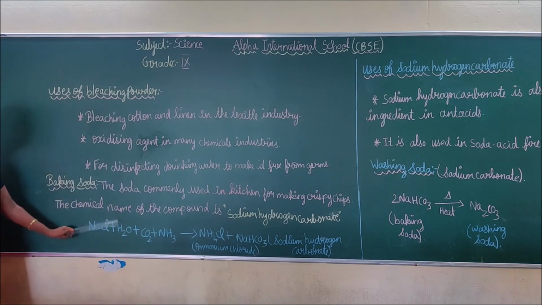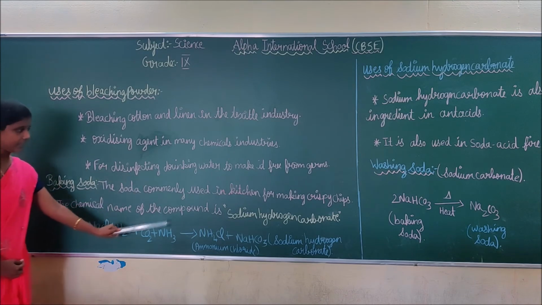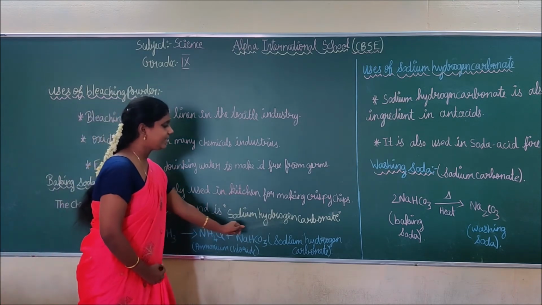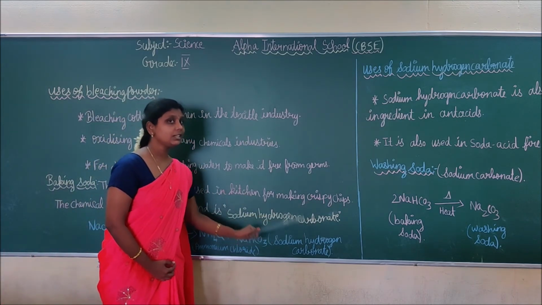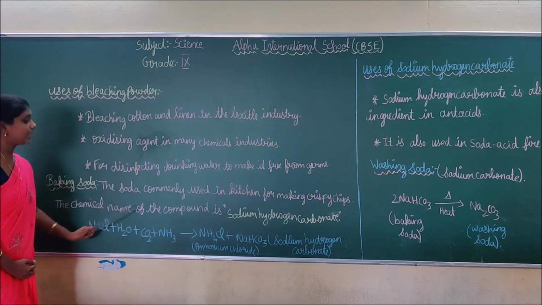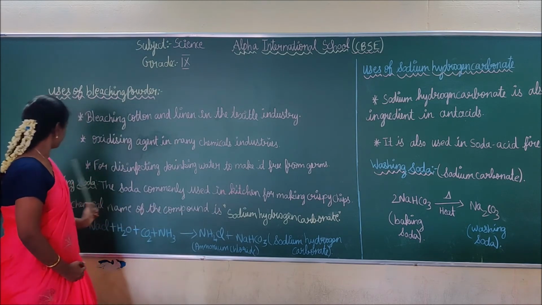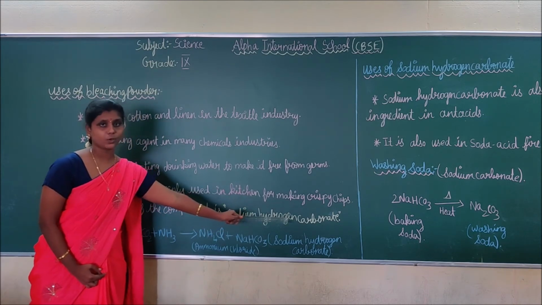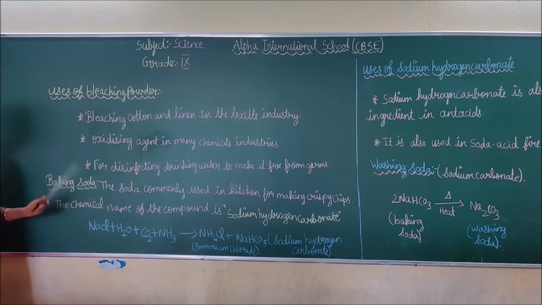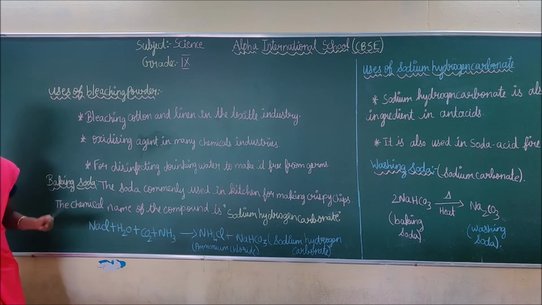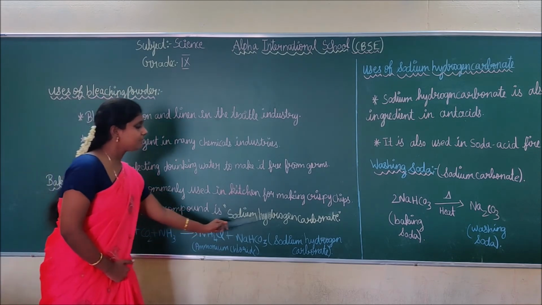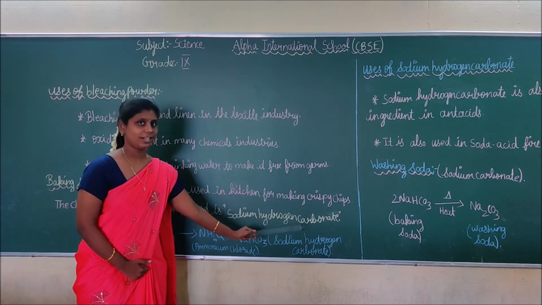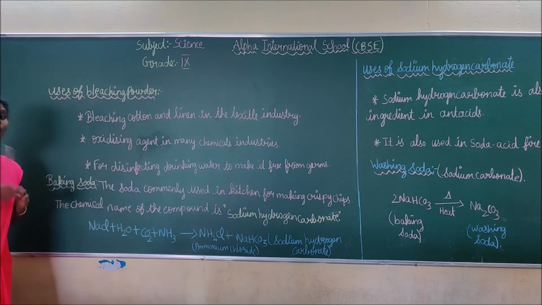The chemical name of the compound baking soda is sodium hydrogen carbonate. If they ask what the chemical name for baking soda is, you should write sodium hydrogen carbonate. Do you understand? Next, how is baking soda prepared?